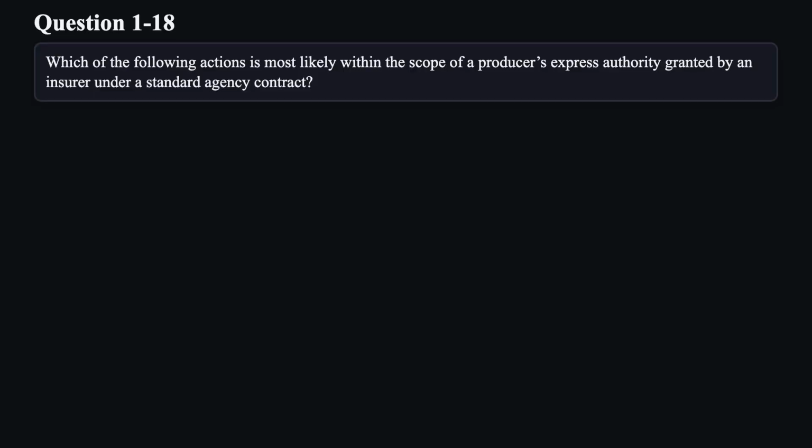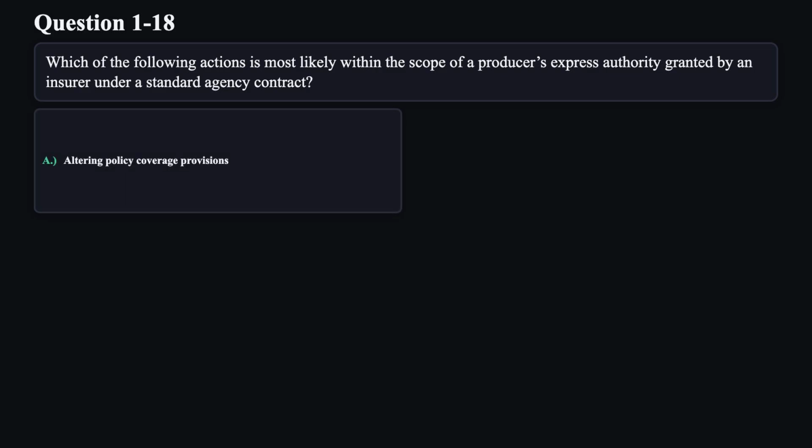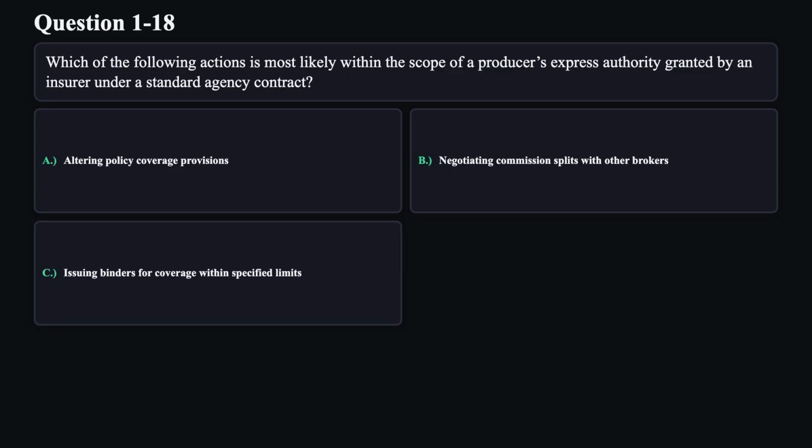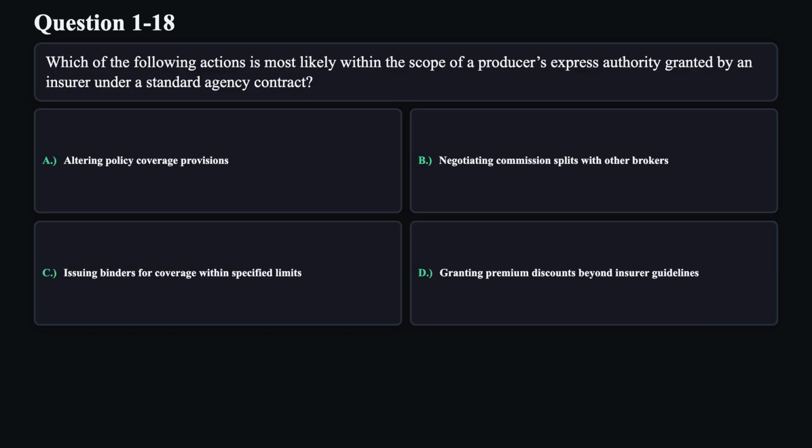Question 18. Which of the following actions is most likely within the scope of a producer's express authority granted by an insurer under a standard agency contract? A. Altering policy coverage provisions. B. Negotiating commission splits with other brokers. C. Issuing binders for coverage within specified limits. D. Granting premium discounts beyond insurer guidelines.